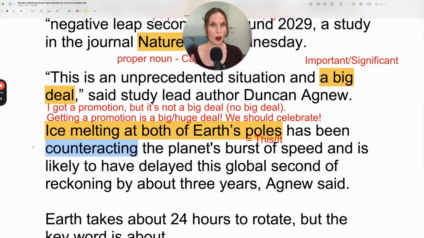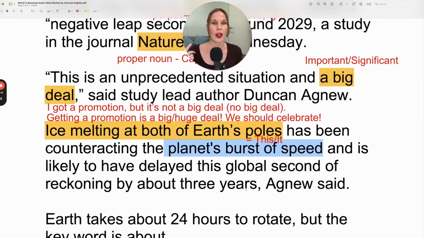Now let's look at counteracting. When something counteracts something else, it works in opposition to it or it neutralizes it. So it sounds like there's a burst of speed. So the planet is spinning faster, but then this ice melting is actually reducing that, is causing it to spin slower. So it's counteracting that burst of speed. So the ice melting is causing the speed to decrease.